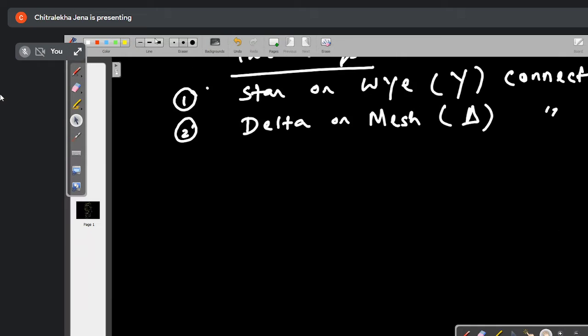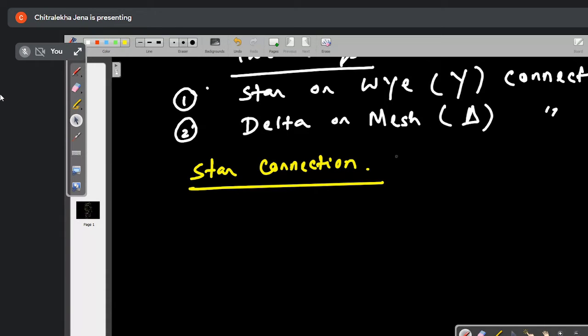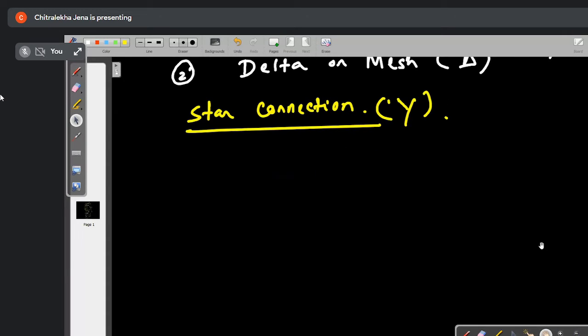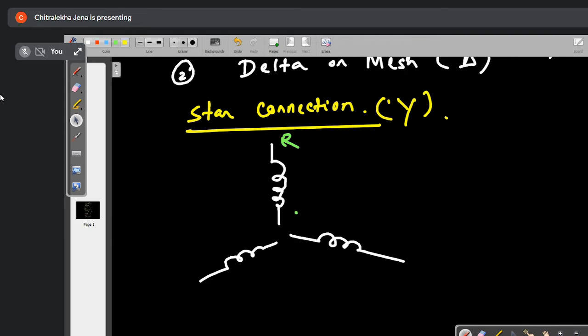Written? Yes, ma'am. Now coming to the star connection, or we call it the Y connection. Now in this case, you are having three windings. Understand all of you very carefully. Listen to me. Here you see, how many windings do you have? R1, one winding, Y1, another winding, B1, another winding.